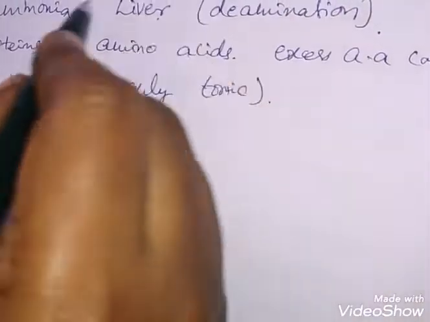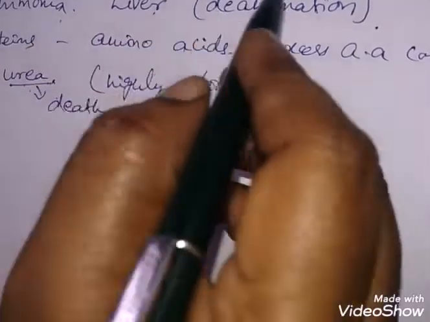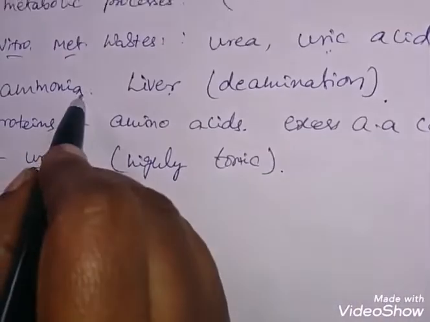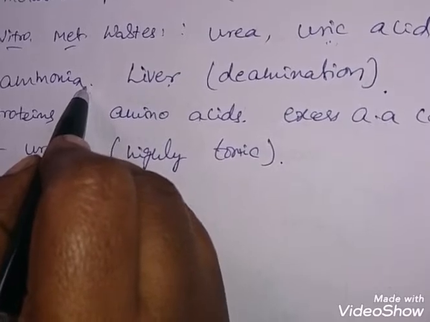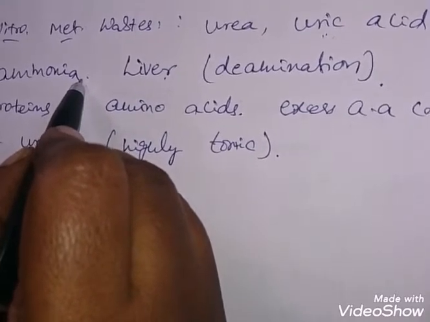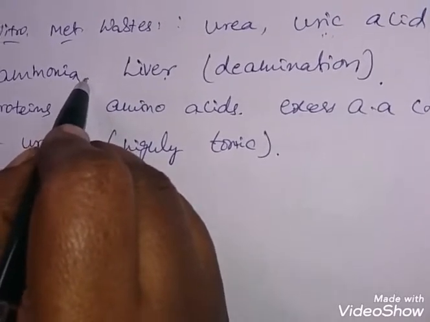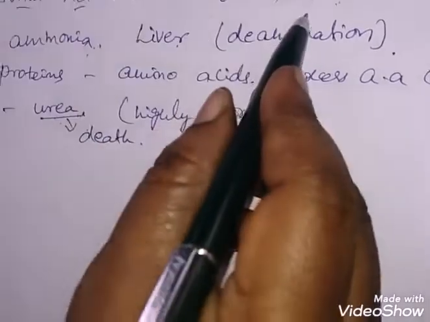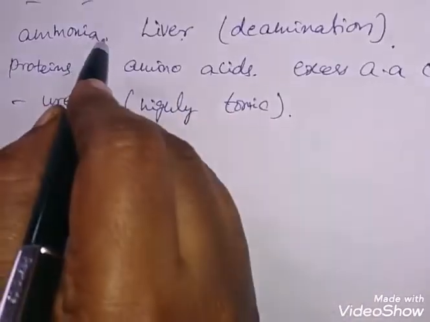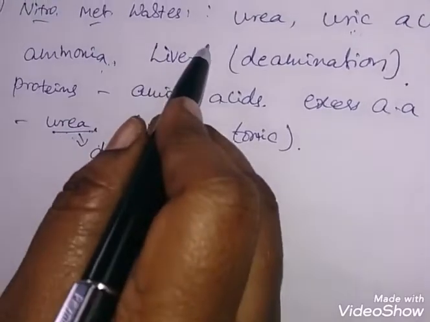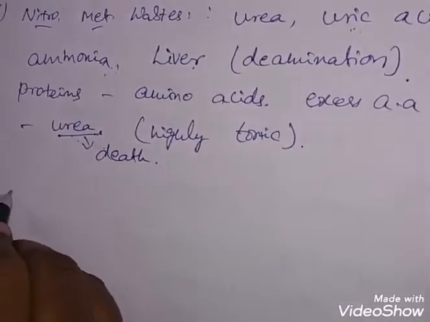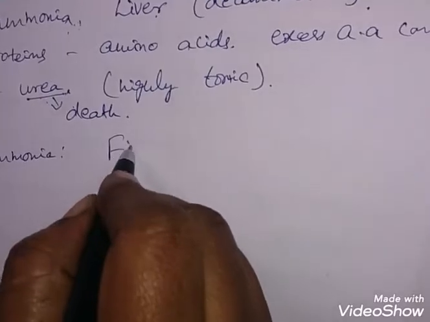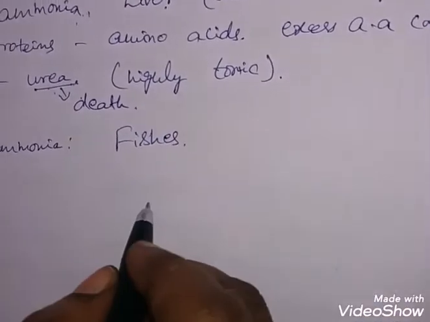Then what about uric acid and ammonia? Uric acid is in the form of crystals. Ammonia is also very toxic, and is in the form of ammonium ions or even gas. It is not a major product in humans, but these products are formed in other lower vertebrates. For example, ammonia is a nitrogenous metabolic waste in aquatic organisms, that is fishes.